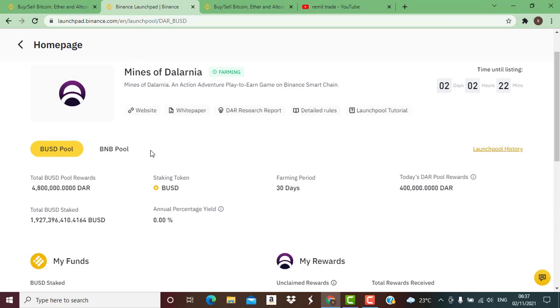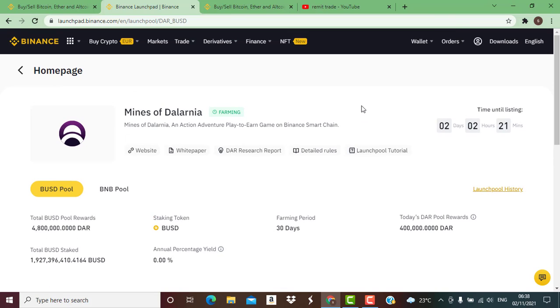Remember, Binance Launchpool is a new cryptocurrency financial service that allows Binance users to stake their cryptocurrency assets to provide funds into the liquidity pool to get rewards in return. The reward you get in return must be the coin that is to be listed on Binance. In this case, we have DAR. Okay, so that is how you participate in this current Binance Launchpool.